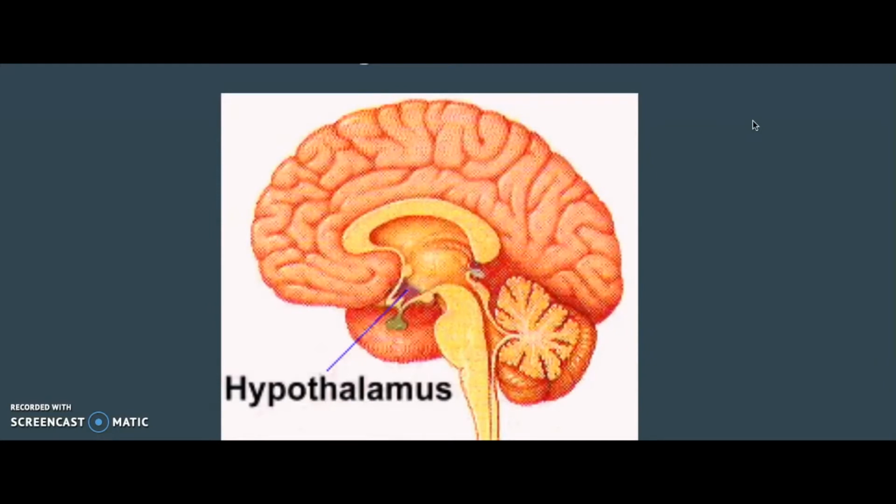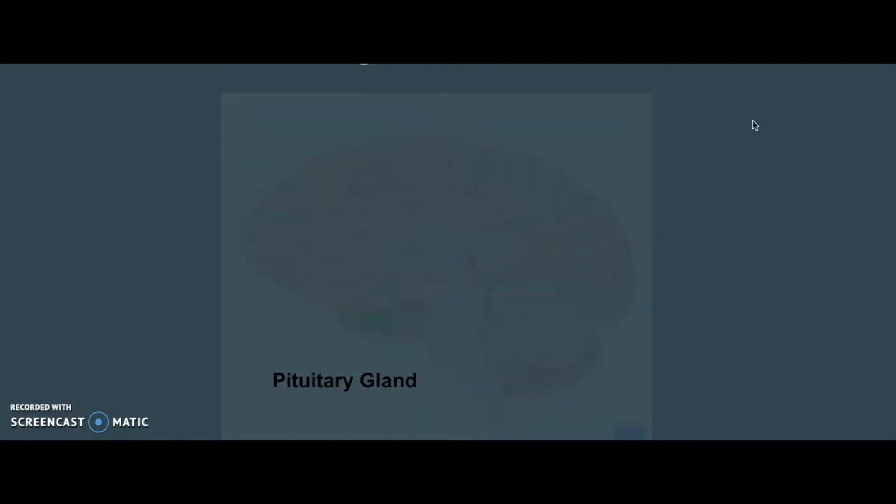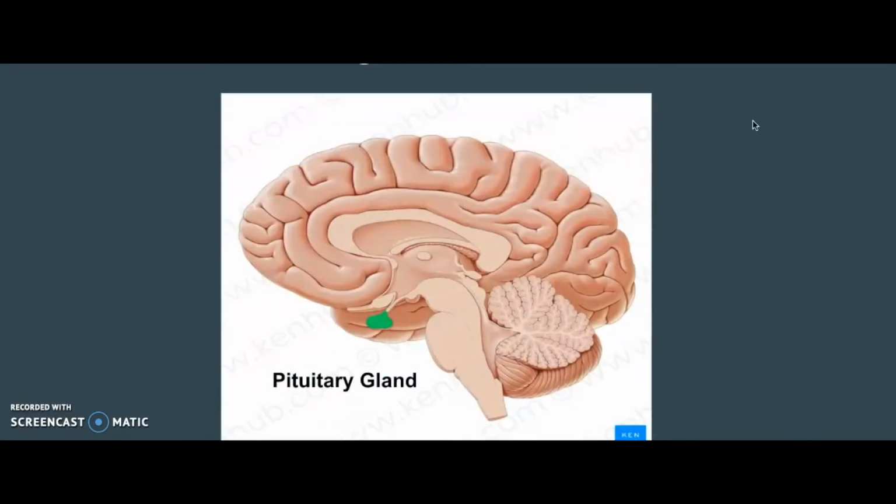So what are the major organs of the endocrine system? First, the hypothalamus. It coordinates both the autonomic nervous system and the activity of the pituitary, controlling body temperature, thirst, hunger, and other homeostatic systems, and is involved in sleep and emotional activities. Next is the pituitary gland, the major endocrine gland which secretes 9 hormones that control growth and development and actions of other endocrine glands.